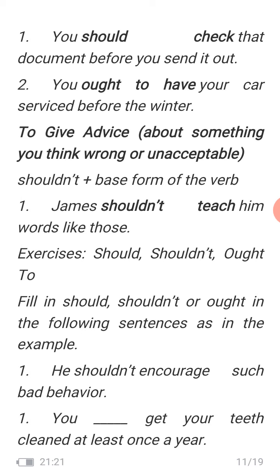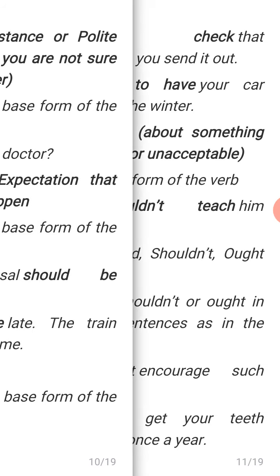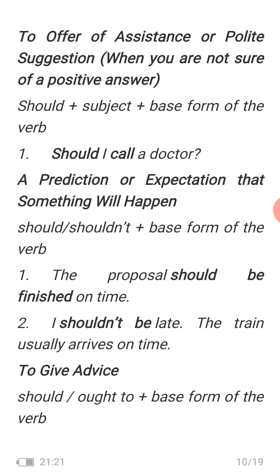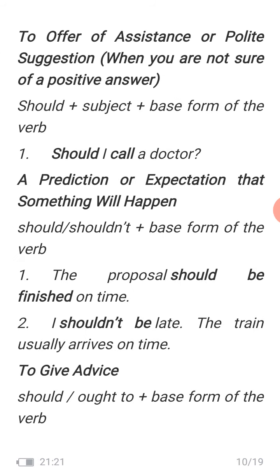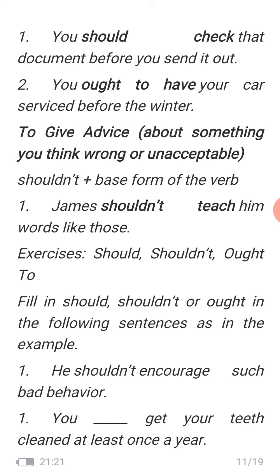So here is the exercise given. We use should, for what? We use should to give some advice. We use should to predict something, or when there are expectations, and to offer assistance whether the answer will be positive or not. And if you know that the answer will be positive, still you use shall to offer assistance or polite suggestion. So this is shall and should.